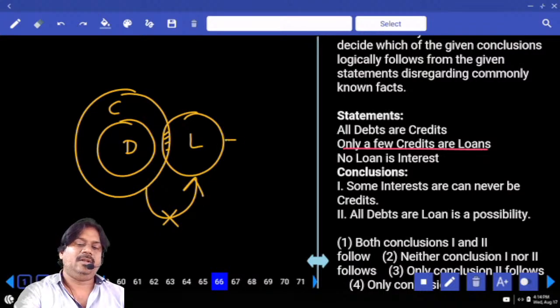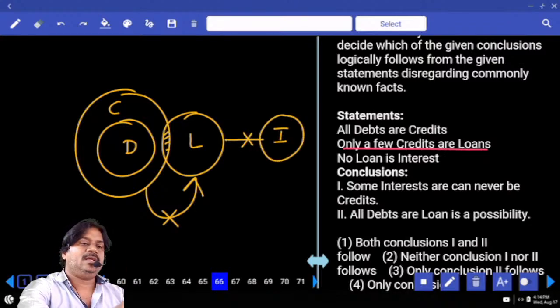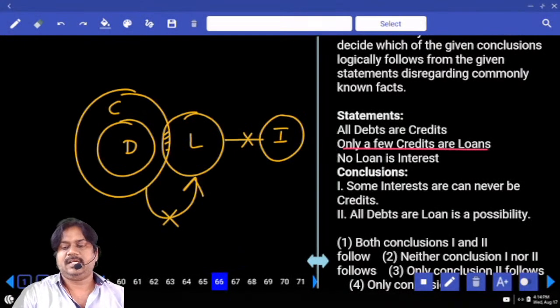Next, no loan is in the part of interest. This is the basic diagram of the given statements. The first one is to be here.